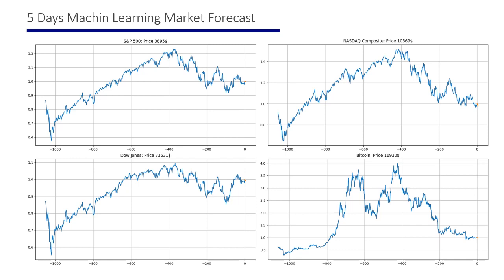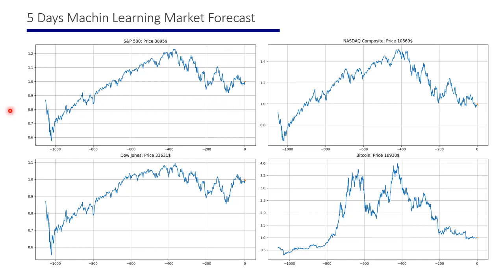Before checking the new package for the next 2 weeks, let's have a look at the market forecast for the next coming weeks. And then we will see the new package. As usual, here you can see the market forecast for 4 different indexes: S&P, Jones, Nasdaq, and Bitcoin. And now this orange curve shows the price forecast for the next coming weeks.